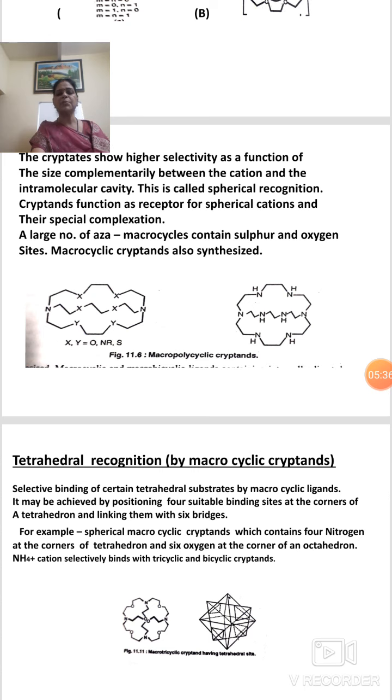In this slide, the structure of the macrocyclic receptor molecule having X, Y equal to O, N, R, S, oxygen, nitrogen, sulfur, and another molecule shows NH, and the receptor molecule interacts with the substrate molecule according to its cavity size.